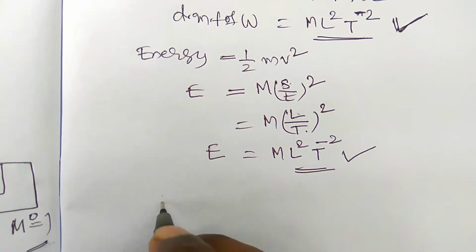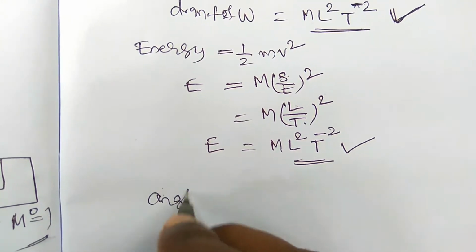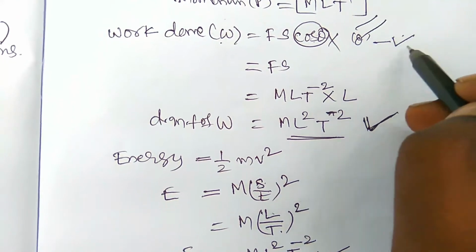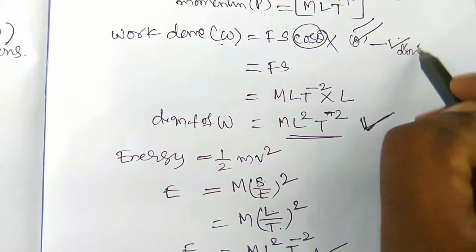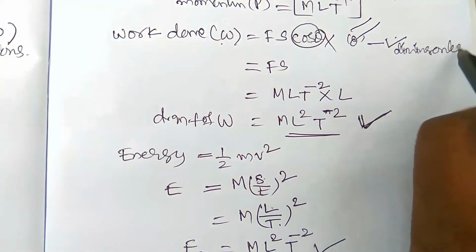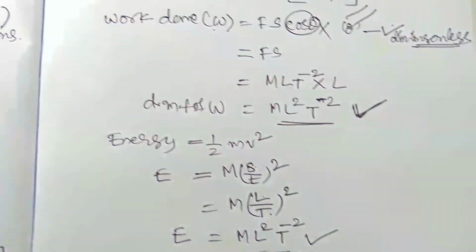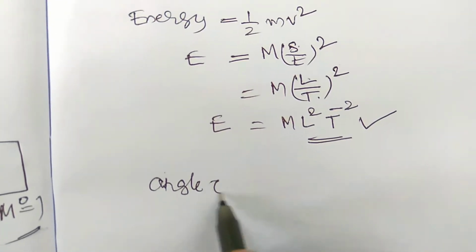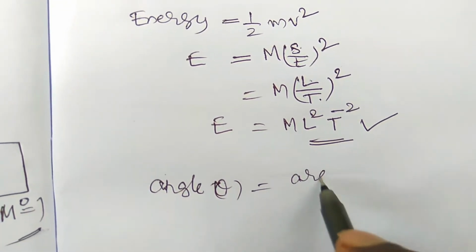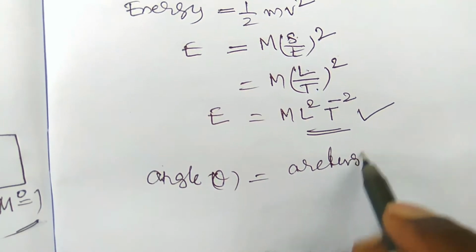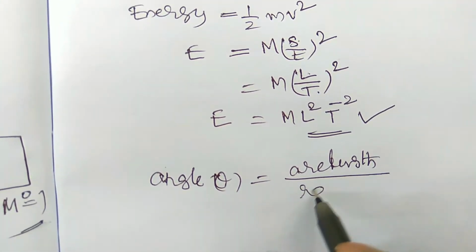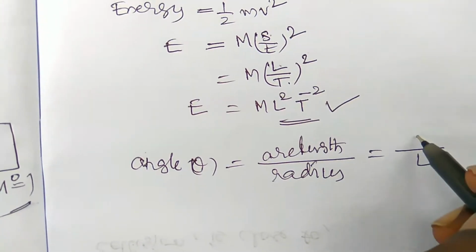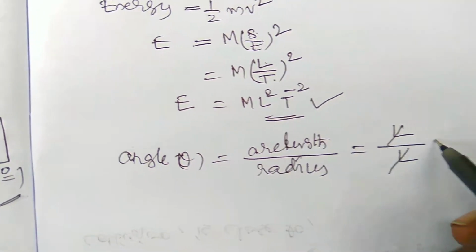Now the dimensions of angle. Above we discussed that cos theta is a dimensionless quantity. Dimensionless means there are no dimensions. How is it a dimensionless quantity? Angle theta equals arc length by radius. The radius is also a length, so length and length cancel out here.